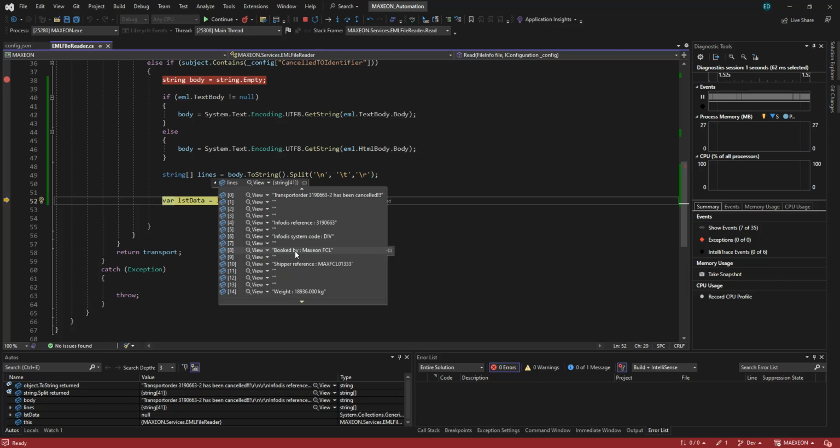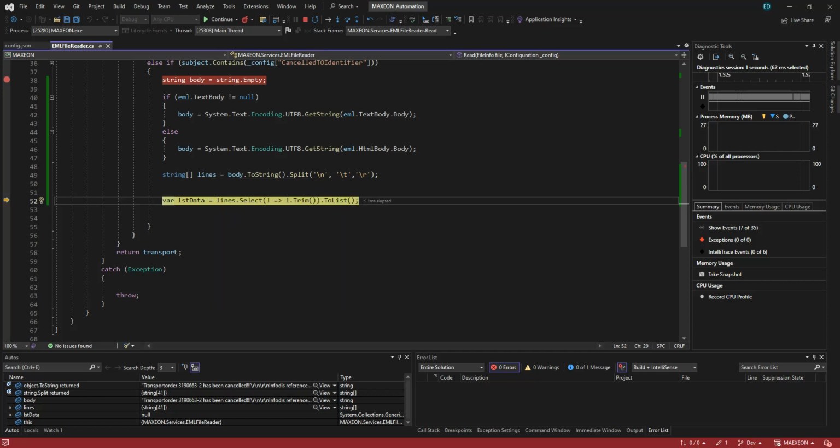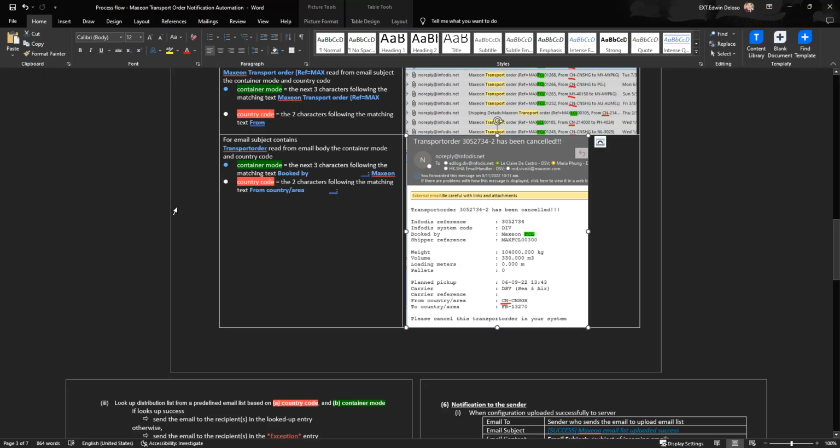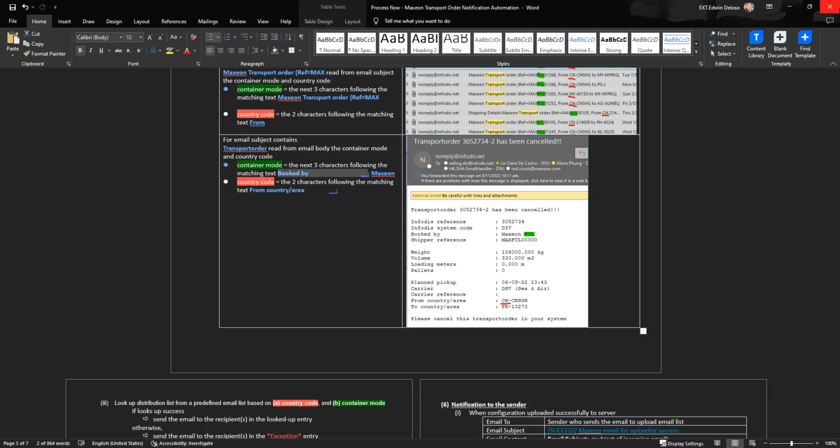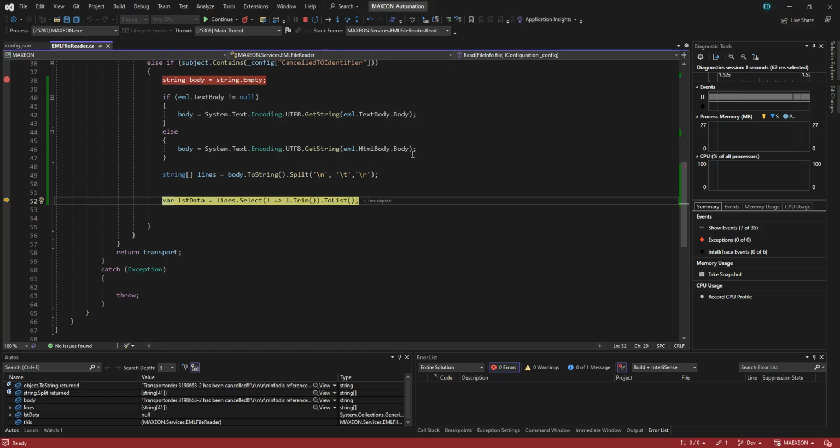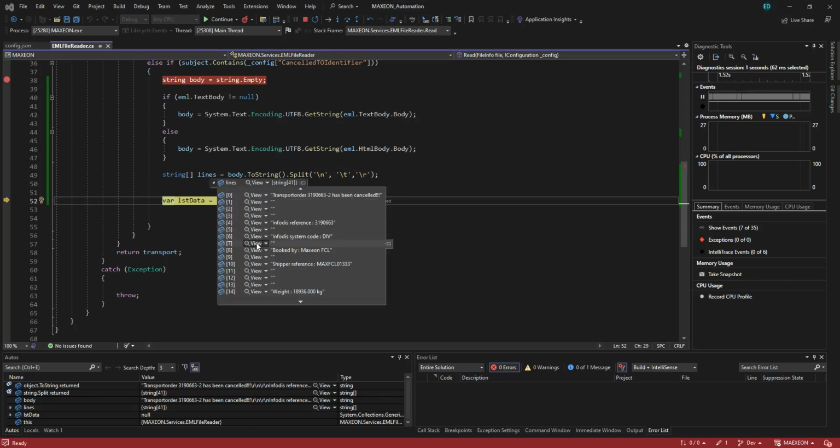So we cannot use the index because it might not be the same information. So I think Book By is the identifier, because what we want is the next three characters following the matching text Book By. So this will be an identifier, Book By. So I think Book By, this is an array.